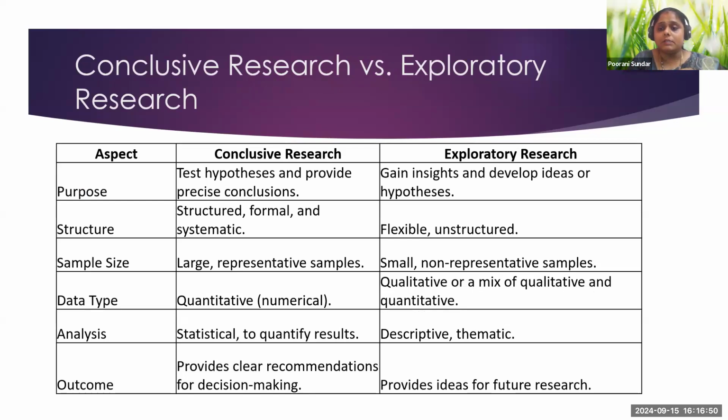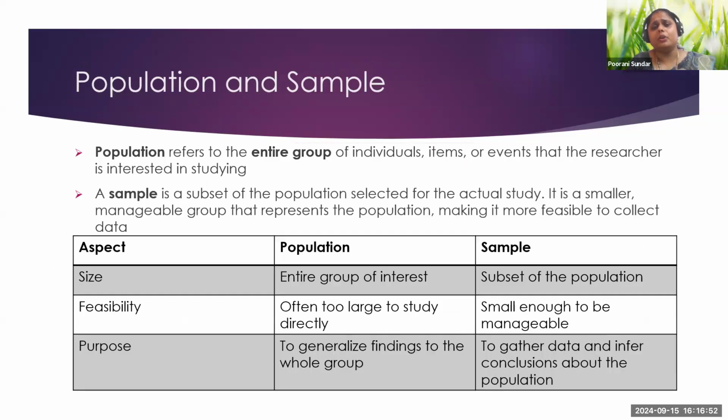Based on this, we were talking about population, the sample, and the data: how we will be collecting data, in what ways, what is the population, and from where the sample is selected. The entire group is considered as a population.